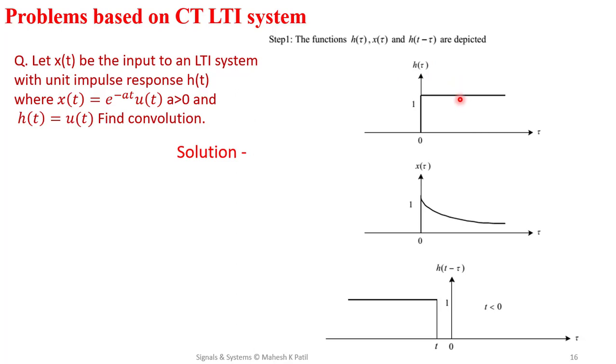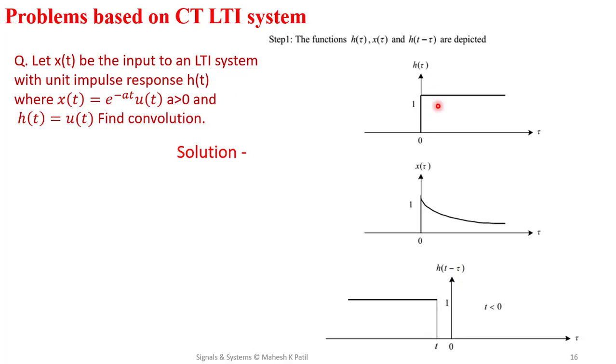So first plot these x of t and h of t and replace t by tau, the dummy variable. If you observe this x of t equation, it can be plotted here as e raised to minus at into u of t. So this is the x of t signal. Similarly, h of t is the unit step signal, therefore this is the h of tau. So these two signals are plotted and t is replaced by tau now. Clear?